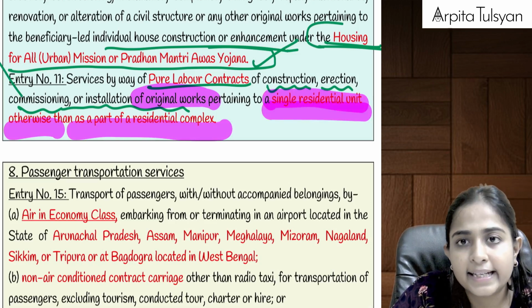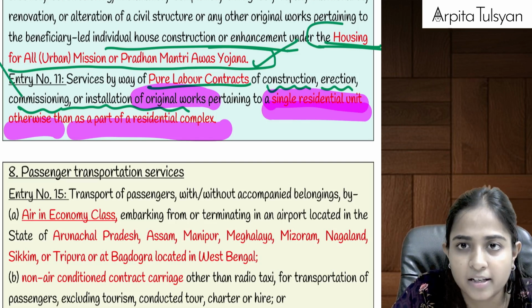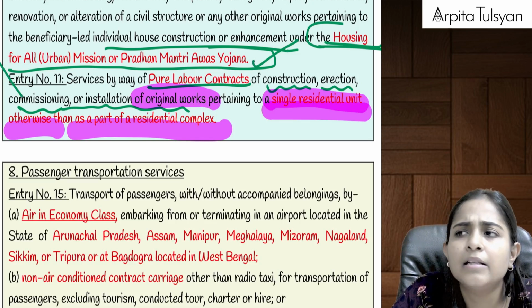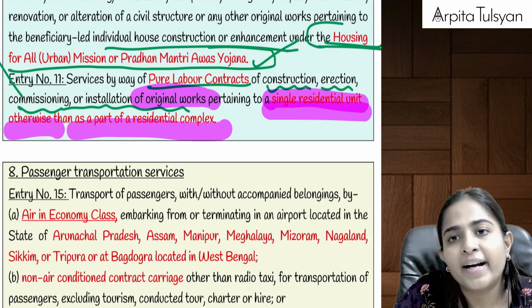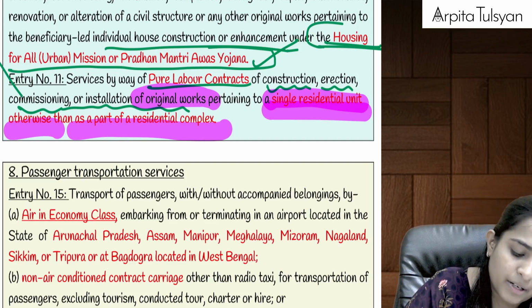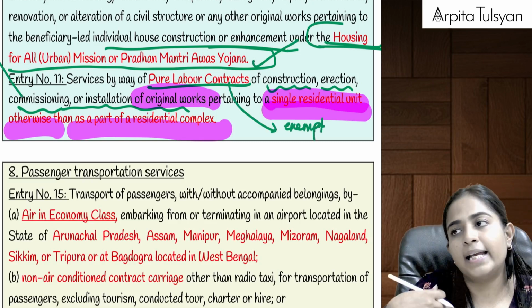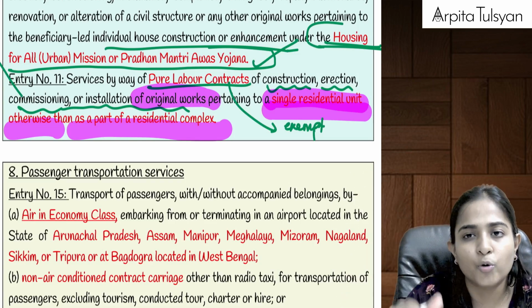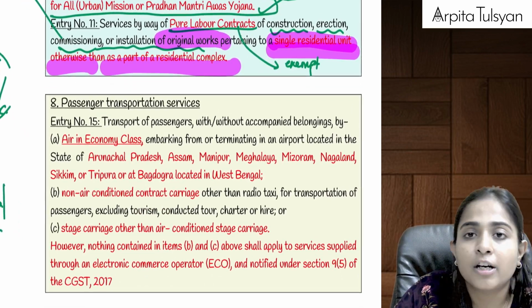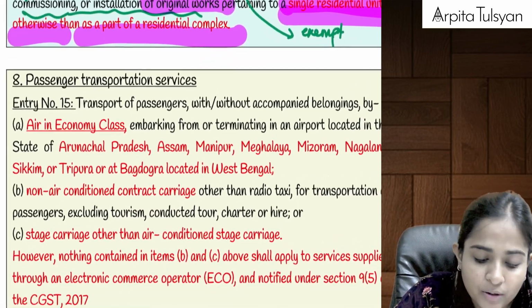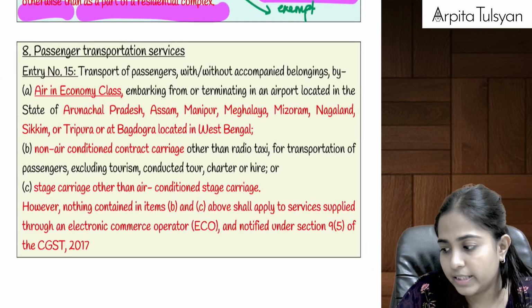Someone wants to get it constructed and someone has appointed you to provide 100% labor services. Means cement, steel, etc. will be provided by the owner. You are required there only for doing 100% labor services. So this is going to be totally exempted from GST. Let's say I am the person who knows how to construct, and I am providing 100% labor services for a new individual standalone house, that will be totally exempted from GST, right?